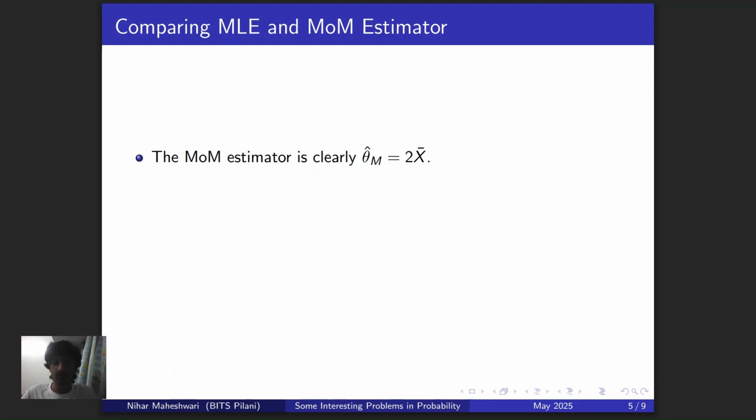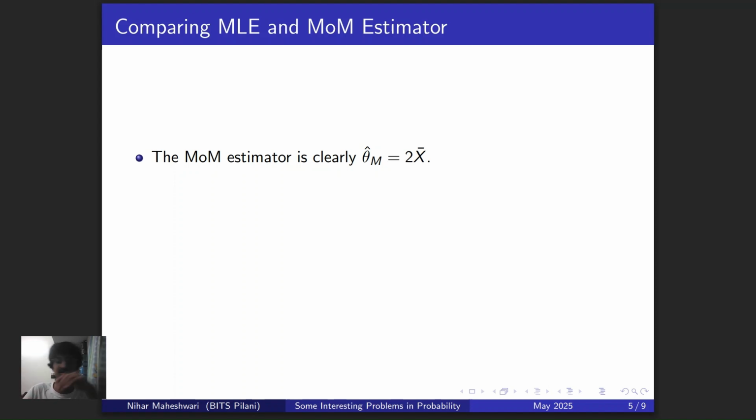So over here, clearly, when you try to find out the expected value of this, you operate the expectation operator on both sides, you get expected value of theta cap M is equal to 2 times expected value of x bar. We know that the expected value of the sample mean is equal to the actual mean, and the actual mean of any uniform variable is going to be theta by 2, right? Or a plus b by 2 in general, but a is 0 here.